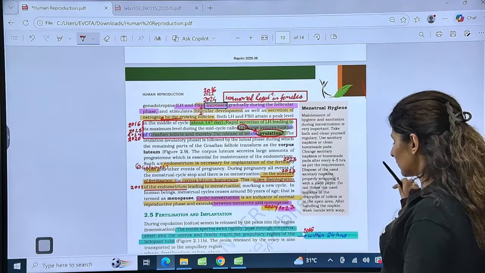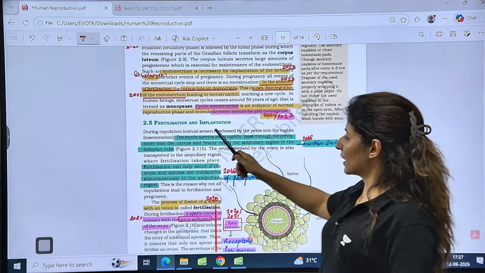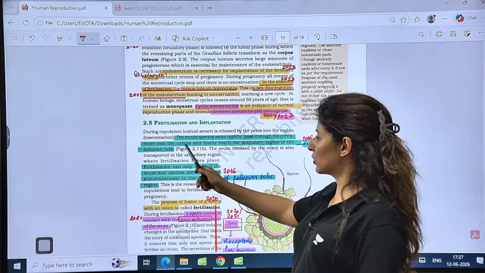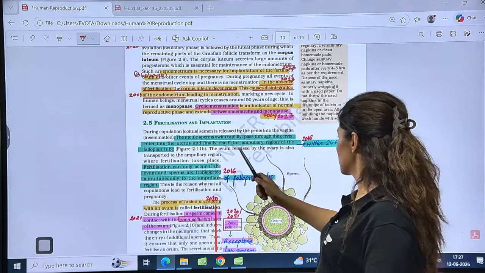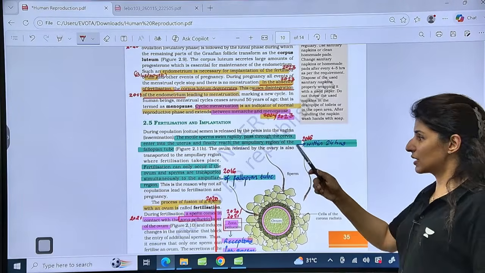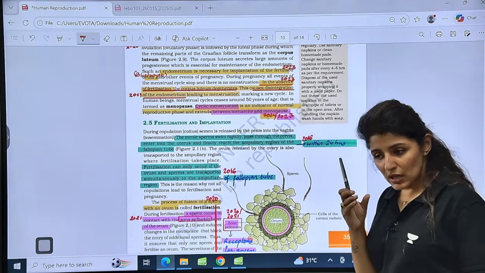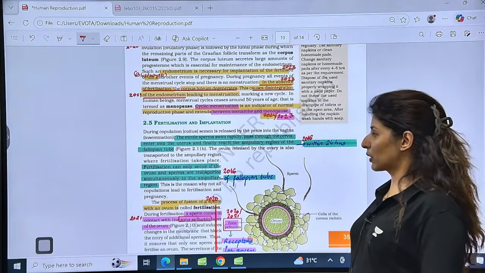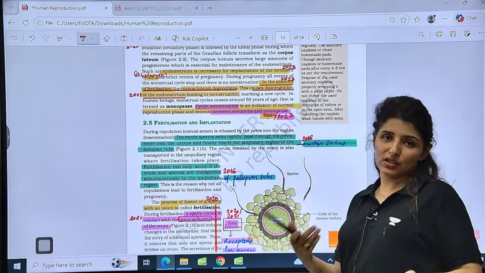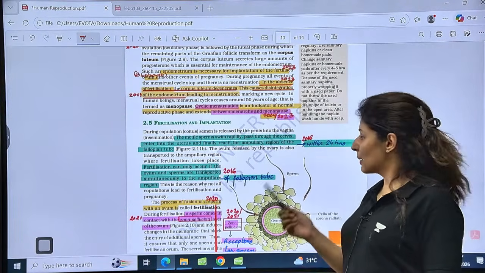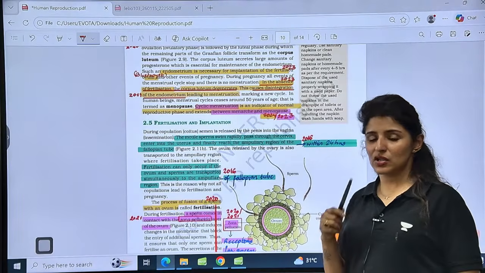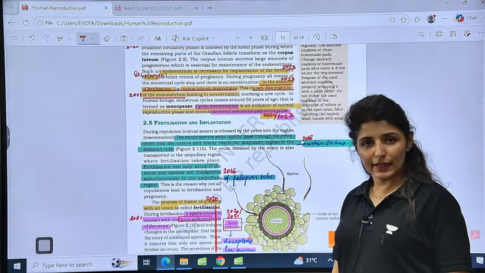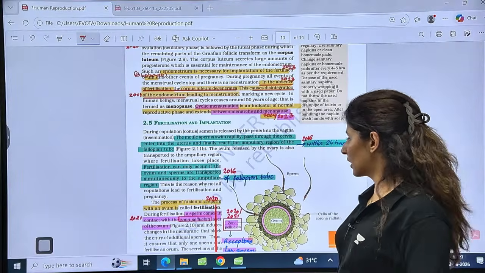Let's see. Now, fertilization and implantation. The motile sperms swim rapidly, pass through the cervix, enter into the uterus, finally reach the ampullary region. See, within 24 hours it has to do this, because the viability of sperms after ejaculation is just 24 hours. Before ejaculation, it can be for a few weeks to months, but after ejaculation, it only has 24 hours to reach the egg. Is that clear? Or the secondary oocyte.